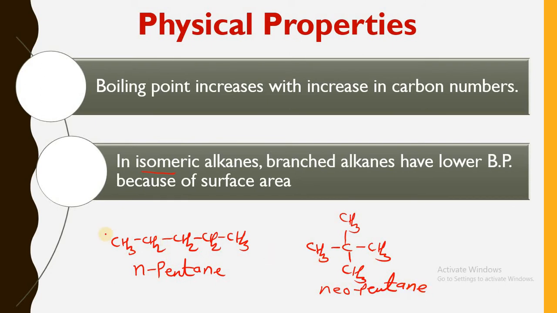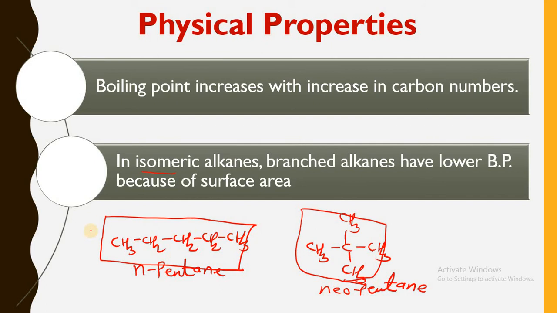If you consider both these pentane molecules, what happens here? This n-pentane is having higher or bigger surface area as compared to neopentane. That's why this n-pentane is having higher boiling point as compared to neopentane. So in this way, if isomeric alkanes are there, these branched alkanes, so this is the branched alkane, they are having lower boiling point as compared to the normal chain alkanes because of surface area.